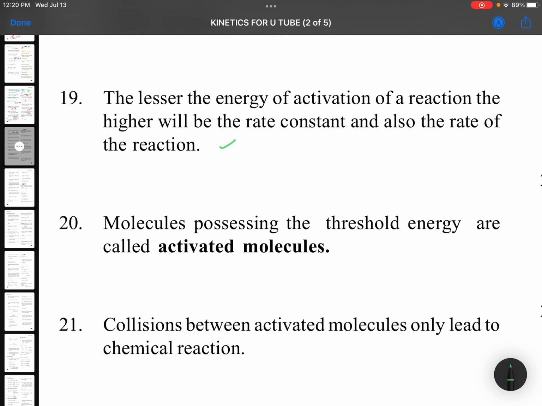So this is that point. The lesser the energy of activation of a reaction, the higher will be the rate constant, and also the rate of reaction. Okay, now rate constant higher means rate of reaction is also higher, because rate is equal to rate constant into concentration. So when K is more, obviously rate is also more.